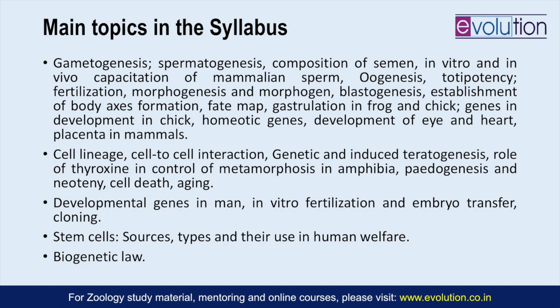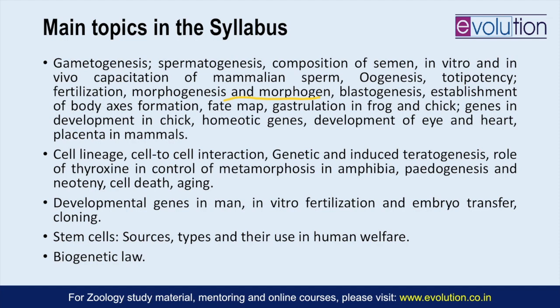And after fertilization, what is the fate of that zygote? What happens to that zygote until it develops into a fetus? That is something you cover here in the developmental biology portion. So morphogens, the substances which actually play a role in deciding the axis patterning and determination of the different individual cells, what they will be making in future.